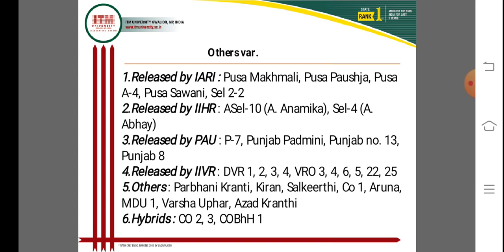These are important varieties of okra, and some other hybrid varieties are CO2 and CO3, Coimbatore 1, 2 and 3. And CoBhH1, Coimbatore Bhendi Hybrid 1, was also released from Tamil Nadu Agricultural University, Coimbatore.